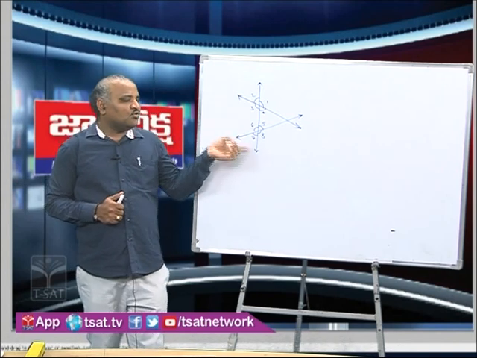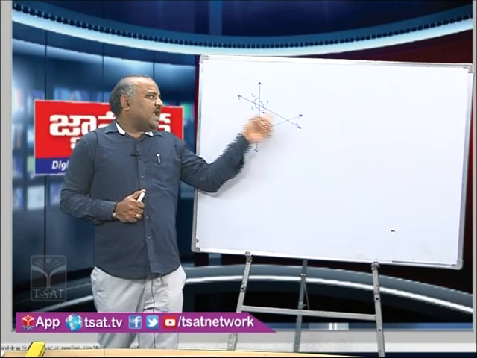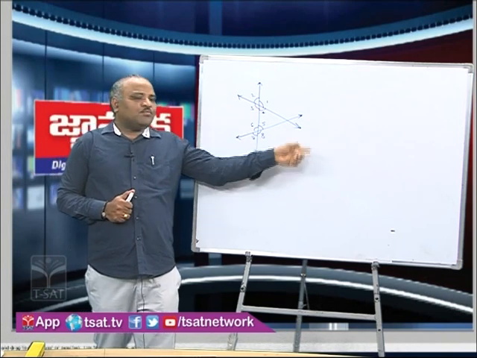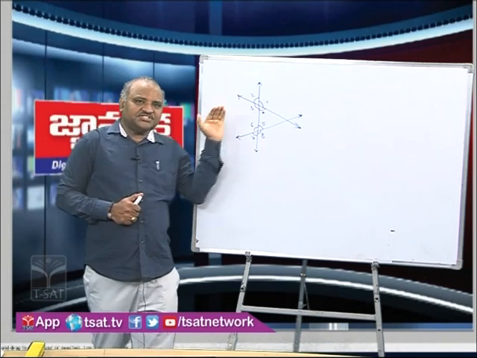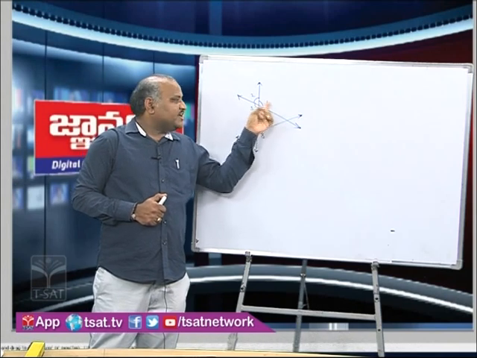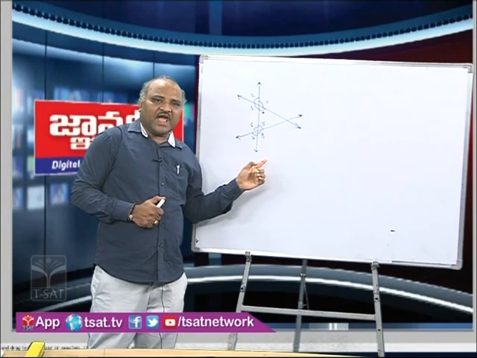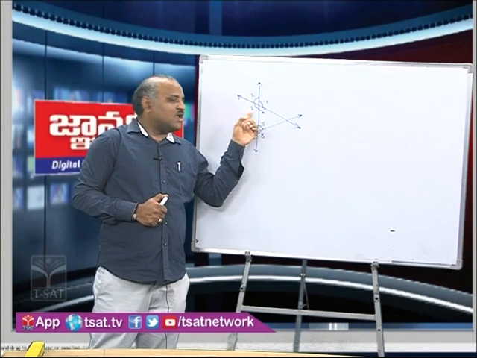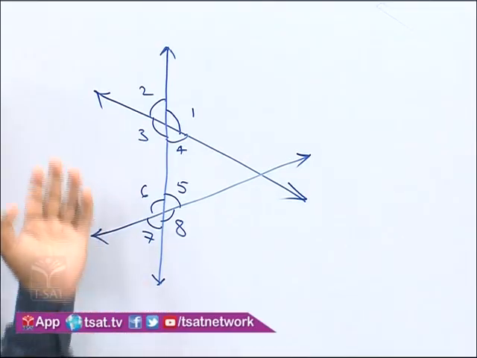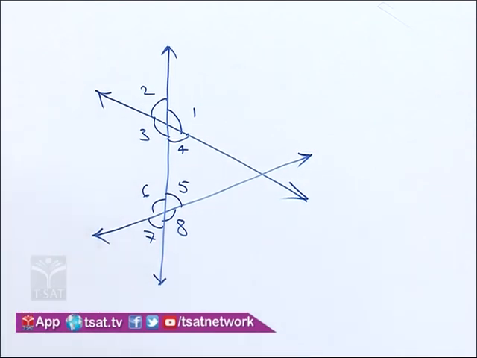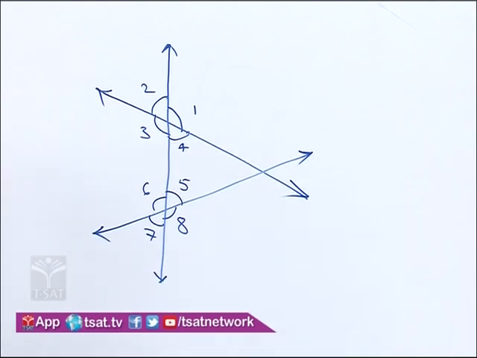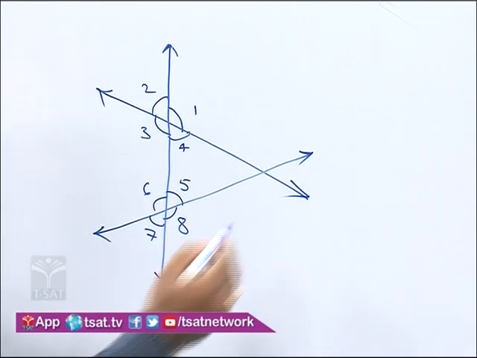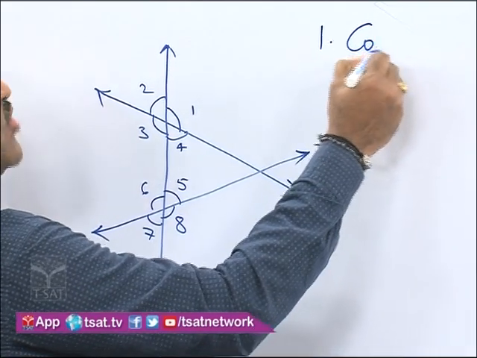There will be two pairs of vertically opposite angles when two lines intersect each other. So here, as we have three lines in total, and the first line is intersecting both the lines individually at distinct points, around each point we can form 4 angles. So 4 angles at one point, 4 angles at the other point, totally 8 angles can be formed. Now in these 8 angles, we have some special pairs of angles which are very important in higher classes also. Among them, the first one is corresponding angles.